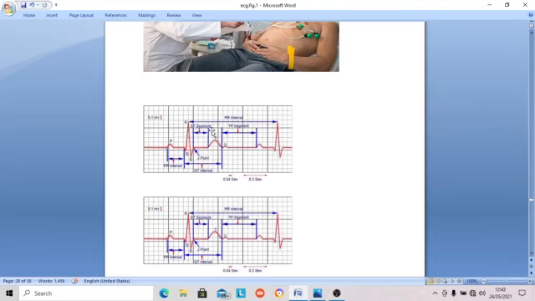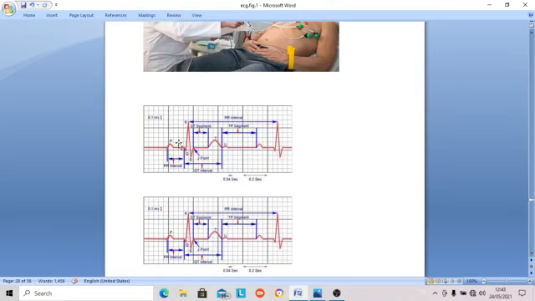And the smallest square on the horizontal line is equal to 0.04 second. From here to here, the smallest square on the horizontal line is 0.04 second. It is showing time. This is showing millivolts. So the smallest square is equal to 0.1 millivolt vertically, and horizontally the smallest square is equal to 0.04 second.